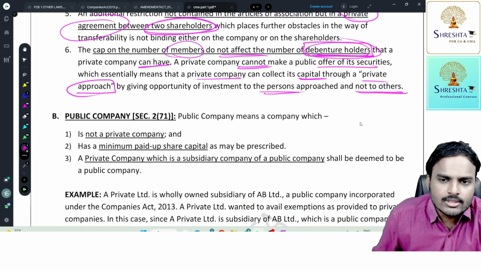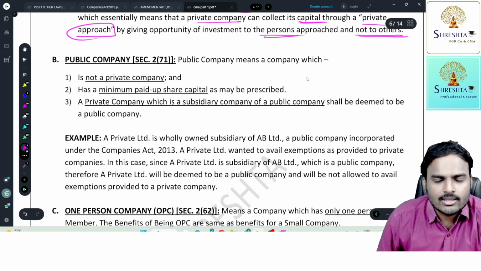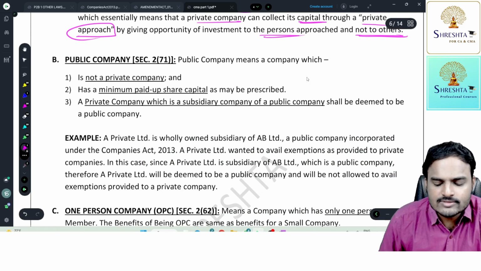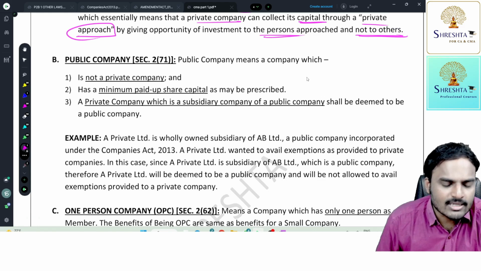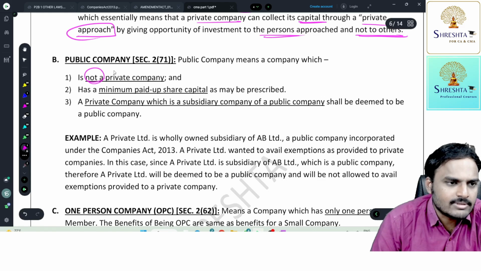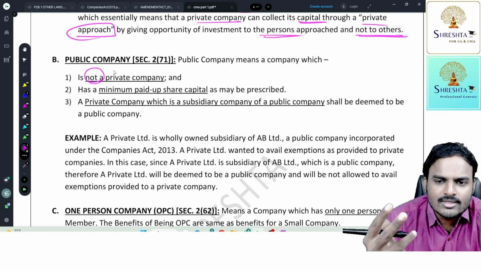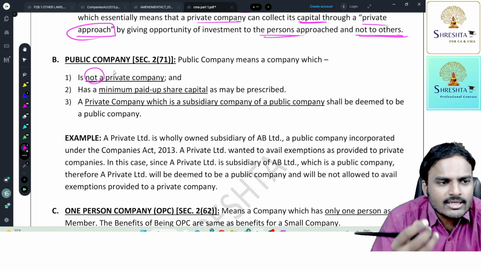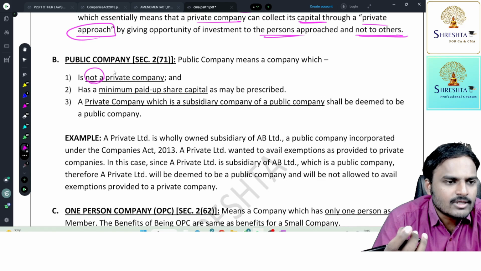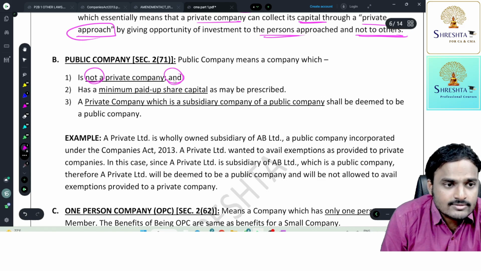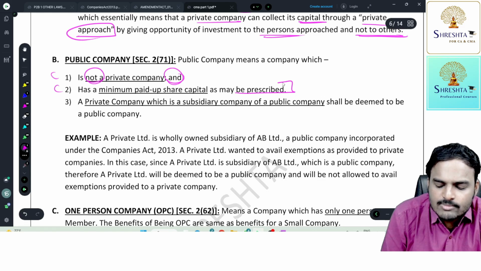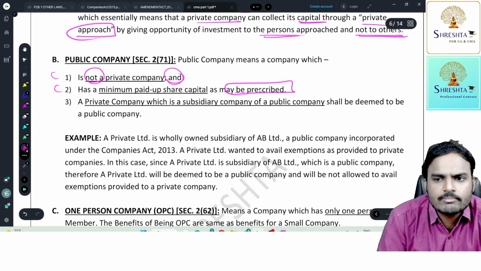Next one. So this is all about a private company, now coming to the public company, the definition is very clear. Public company means a company which is not a private company. As I told you, we had only two companies, private, public. So a company which is not a private company is nothing but a public company. And one more condition you need to satisfy: the minimum paid up share capital as may be prescribed. How much, sir? So far not yet prescribed.